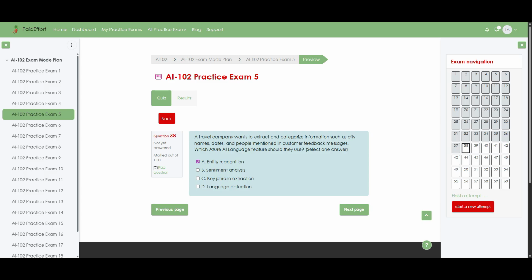Similarly, key phrase extraction highlights main topics or themes in a sentence, like flight delays or hotel service, but it does not label individual cities or people as specific entity types. Finally, language detection simply tells you which language the message is written in, such as English or Spanish, and does not extract any of the concrete facts buried in the feedback. Therefore, entity recognition is the feature that allows the company to reliably extract and categorize city names, dates, and people from their customer messages.